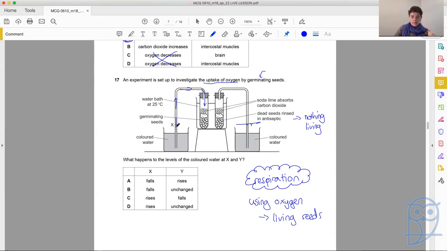So this line here at X is going to go higher. It's going to rise. So if we look here at the options, X is definitely not going to fall because we're using oxygen. It's going to rise. And at Y, it's going to be completely unchanged. So our answer for this is D.